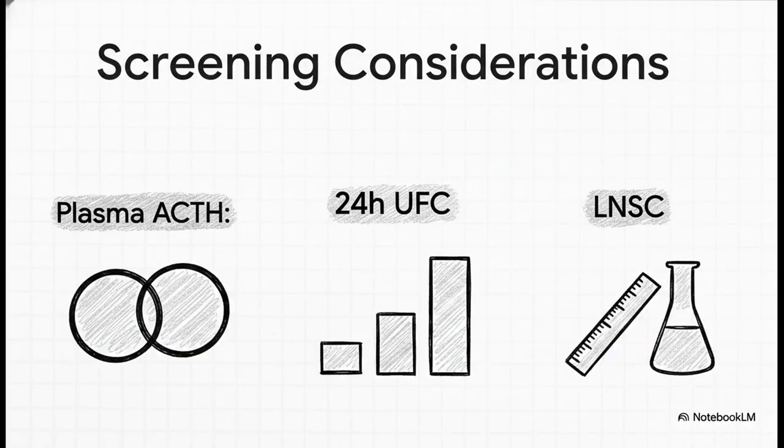Regarding other screening tests, there are 3 main points from the consensus. First, plasma ACTH has pretty limited utility as a primary screen due to significant diagnostic overlap seen in Korean studies. Second, 24-hour UFC levels may actually require ethnicity-specific thresholds, as higher baselines have been noted in Asian patients. And finally, late-night salivary cortisol is endorsed in principle, but its clinical use is limited right now because validated cutoffs haven't been established in either country.